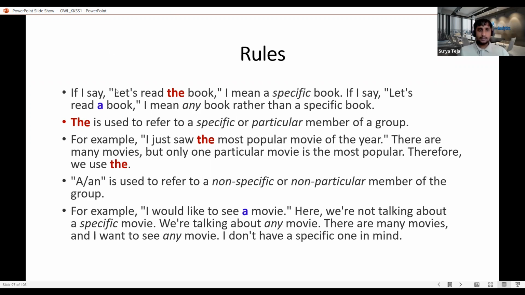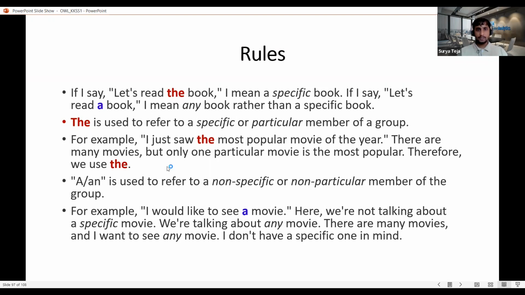But in the above example, let's read the book, it gives a more specific direction to which one I am referring to. So the becomes the definite article, and a and an become the indefinite article. So if you see the second one, that's what it says.